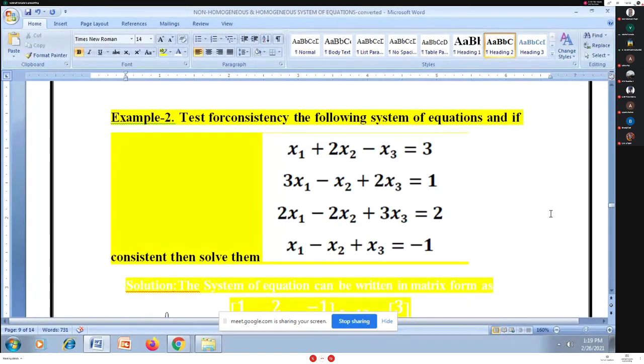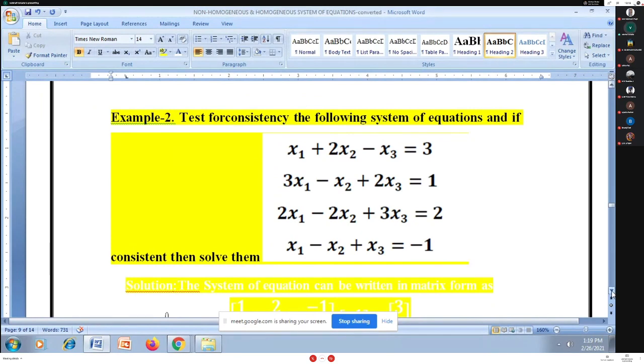Value of x, the unknowns only. So I am having four equations, and the unknowns are x1, x2, x3, three unknowns. So for this system I am having four equations and three unknowns.